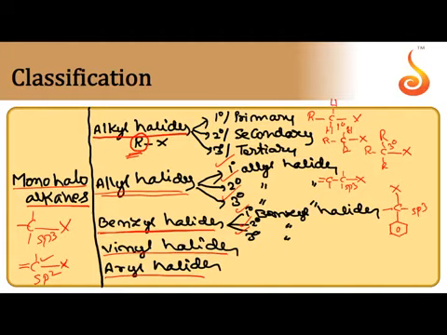Coming to the vinyl halides and aryl halides, in these two types, halogen atom is attached to sp2 carbon. Halogen attached to doubly bonded carbon, the vinylic carbon, is called vinyl halide. Similarly, if halogen atom is attached to doubly bonded carbon, but that doubly bonded carbon is present in the benzene ring, so if halogen is directly attached to benzene ring, that is called aryl halide. I hope it is clear.